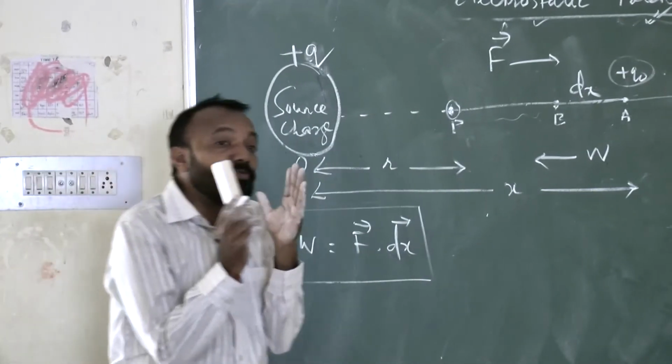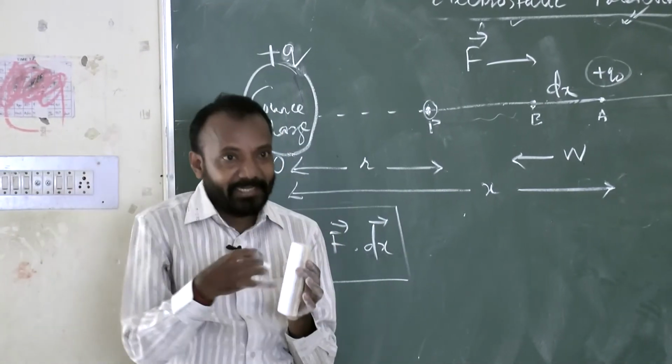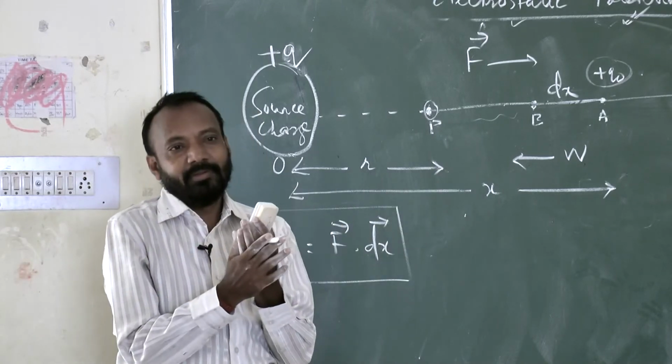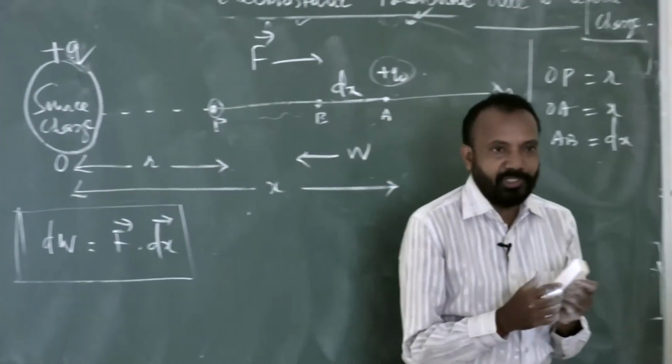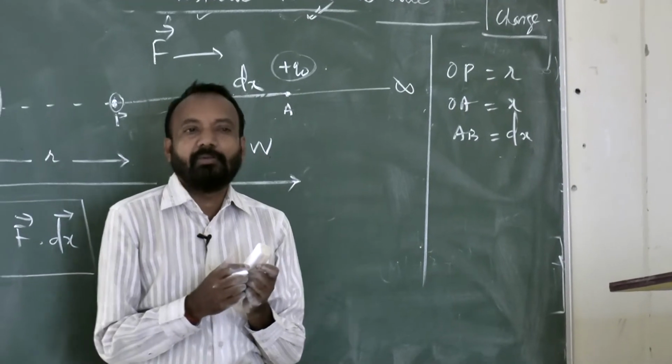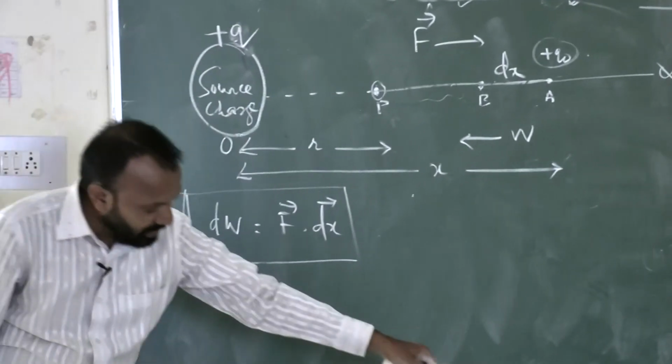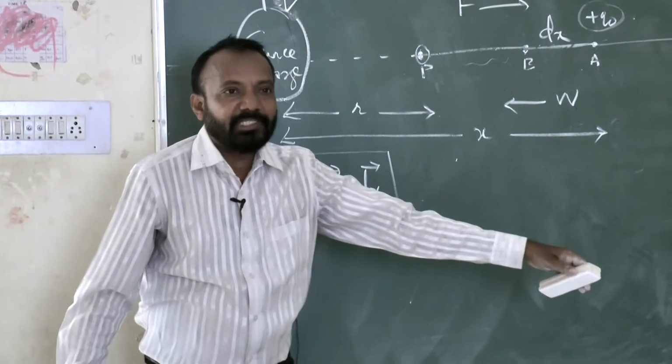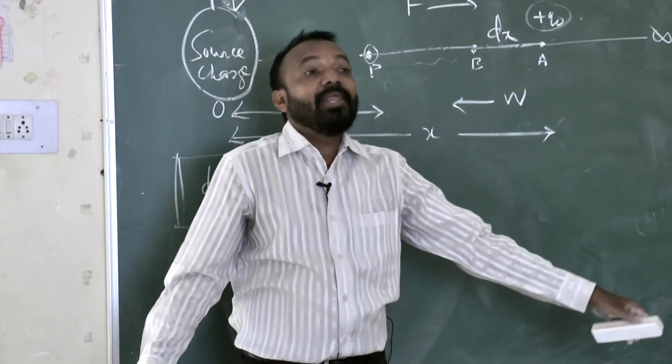Whenever I am at the P position, I will get the total amount of work done. So these small works have to be integrated, added up. Suppose from this position to this position, the total amount of work done is W. So how will I get W?